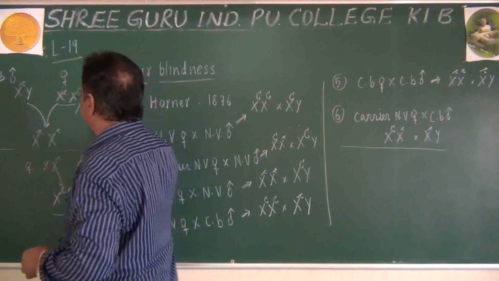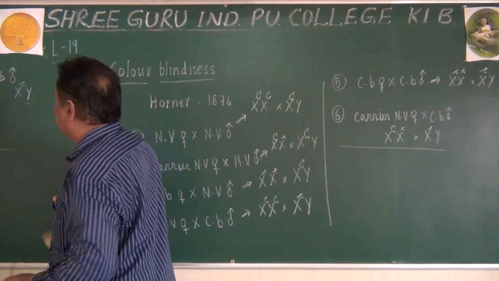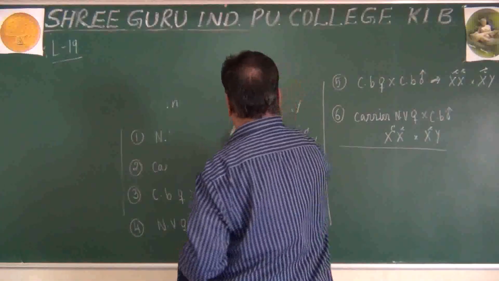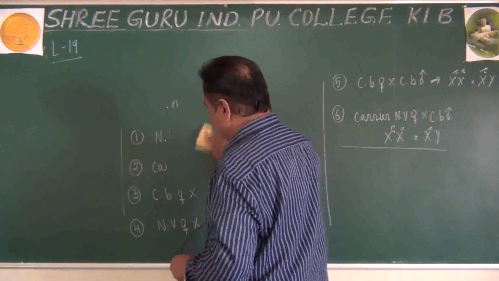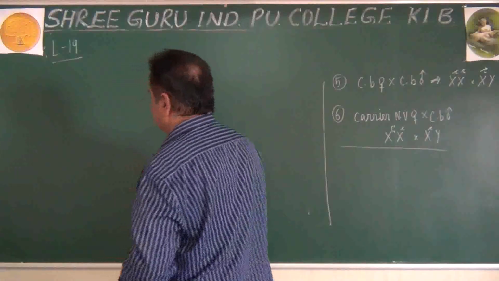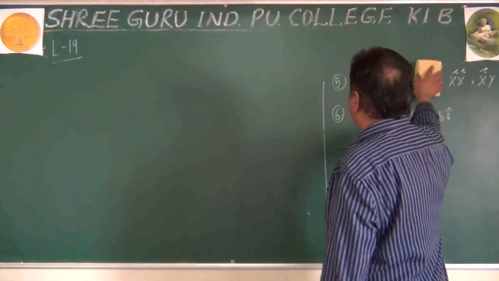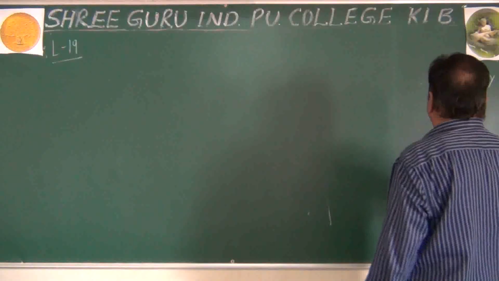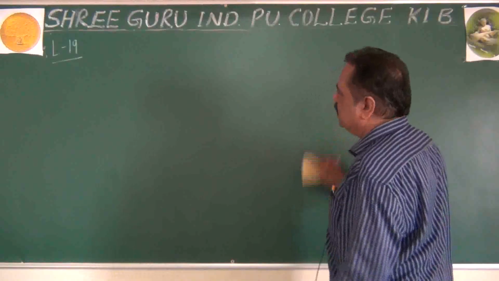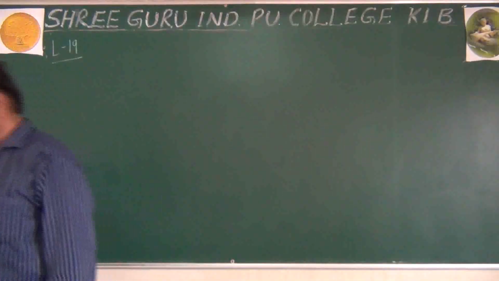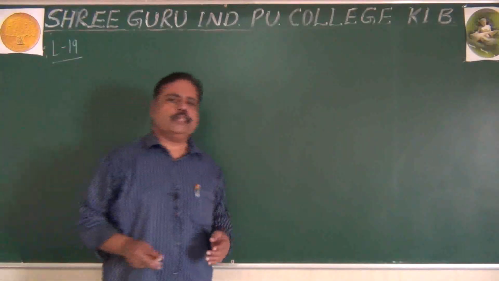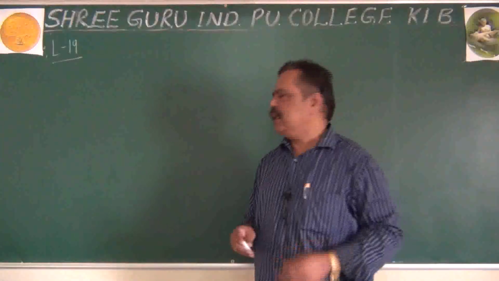Okay, students, we are seeing about genic disorder or Mendelian disorder. Among the Mendelian disorders, the first type I explained to you was color blindness. It was reported by Harder in 1876, remember. Then I told you it is an X-linked recessive disorder. Of course, Arnold told about color blindness. Later, whether it is X-linked or Y-linked, everything was studied later.